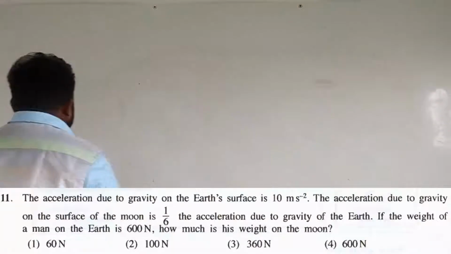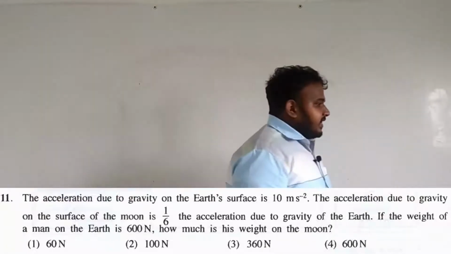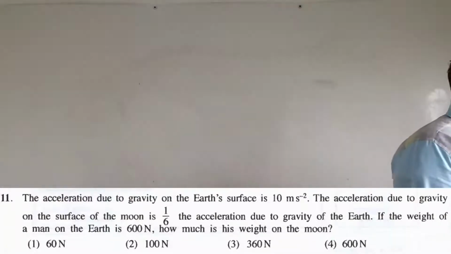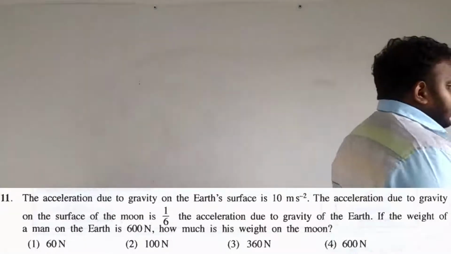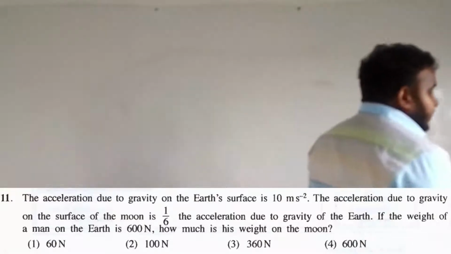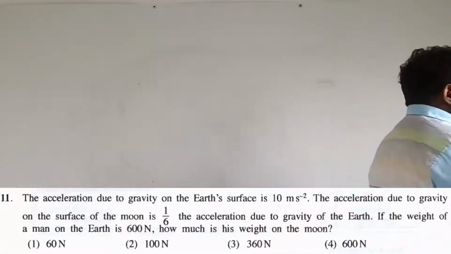Now we can go for the second 20, starting from the 11th question. What they say is that the acceleration due to gravity on Earth's surface is 10 m/s². The acceleration due to gravity on the surface of the Moon is 1/6 of the acceleration due to gravity on Earth. If the weight of a man on Earth is 600 Newton, how much is his weight on the Moon?